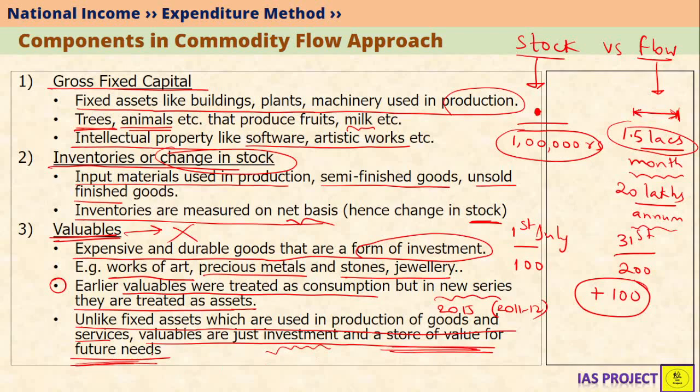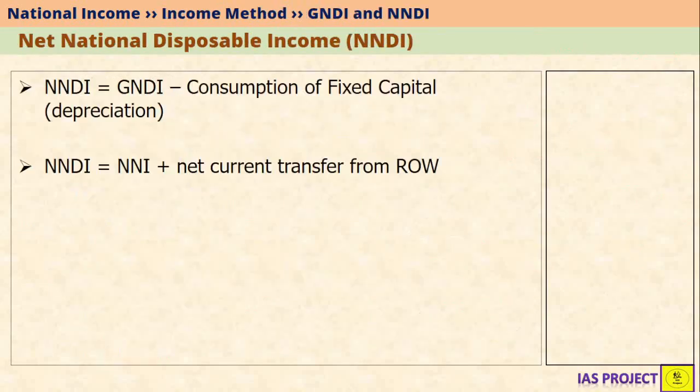For example, if you purchase gold, gold is not a fixed asset, but it is a valuable, because using gold, you're not going to produce any goods and services for that matter. But you can store gold, and let's say after some time the value of gold appreciates. Now it becomes a useful investment for you. So that is the difference between valuables and fixed assets.